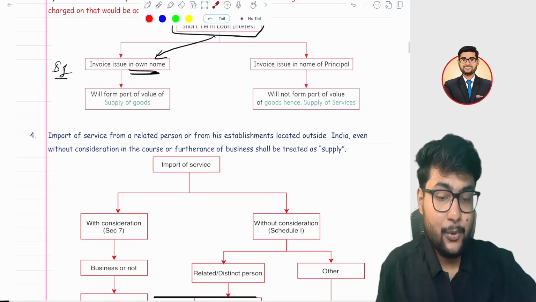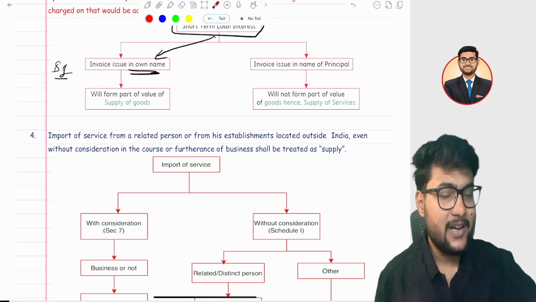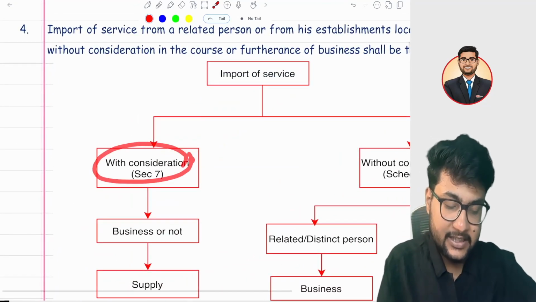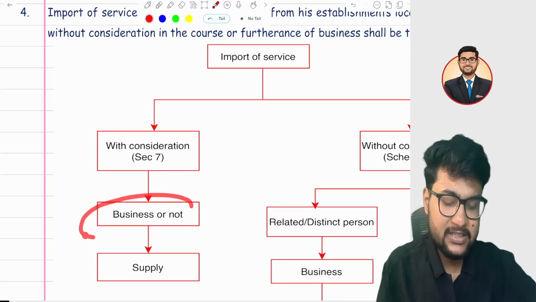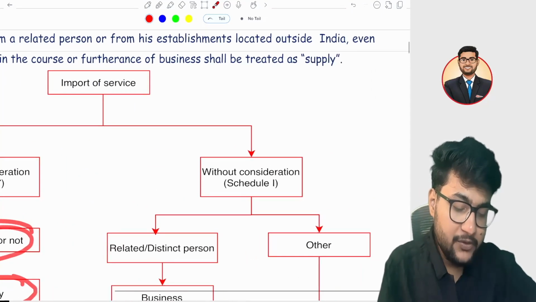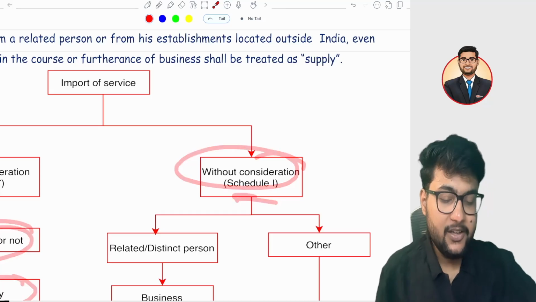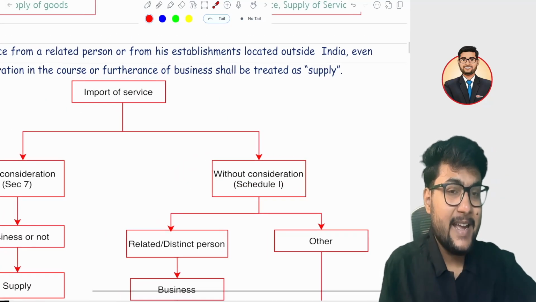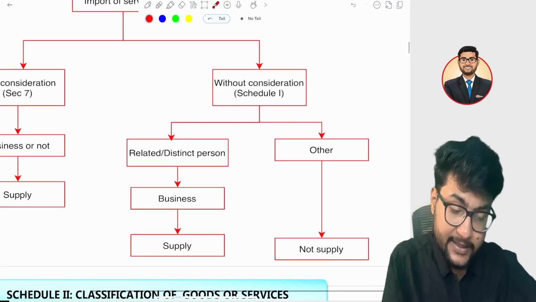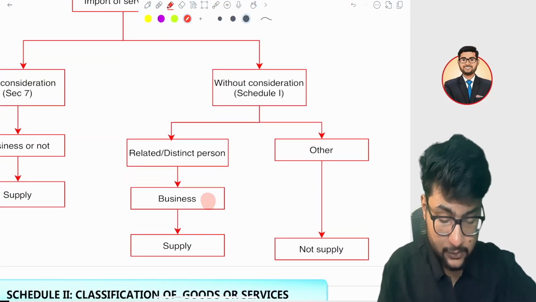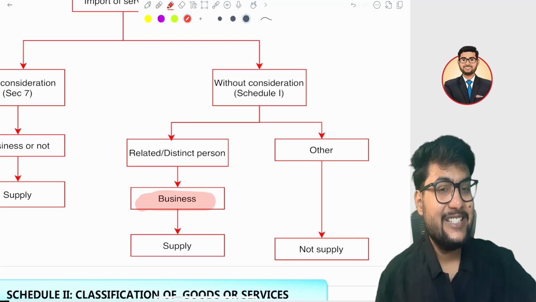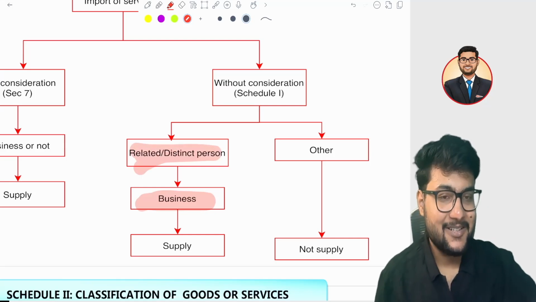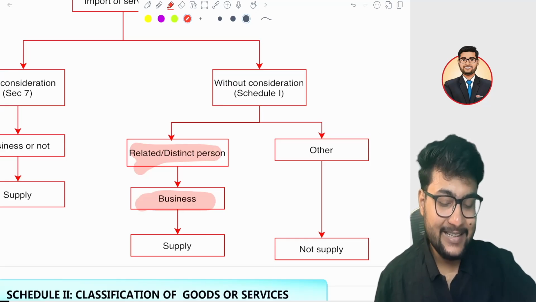Now, another point is import of services. We have earlier studied with consideration. In case of with consideration, whether it's business or not, it's always a supply. We will talk about without consideration in schedule 1. If there is an import of services, and that too without consideration, as I already told you in schedule 1, there's always a business. So if it is a business and the transaction is between related and distinct persons, for example if you are taking any services from the USA, your brother is in USA, in that case it is a supply.